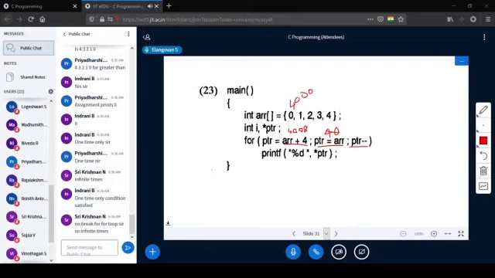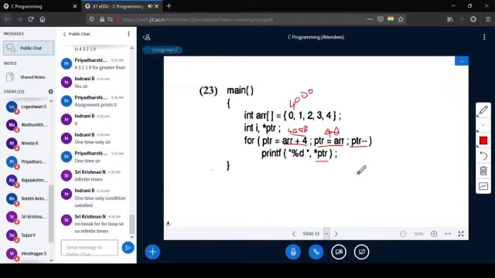How about the next time? Okay, let us check. First it is 4008. It is coming here. PTR is assigned; initially it was 4008. Then ARR is 4000. So 4000 gets assigned to PTR, which is a non-zero value. So condition satisfied, it comes in and prints the value at the address PTR. What is PTR now? It is 4000 since it is assigned. So the value at the address 4000 is 0. 0 gets printed.